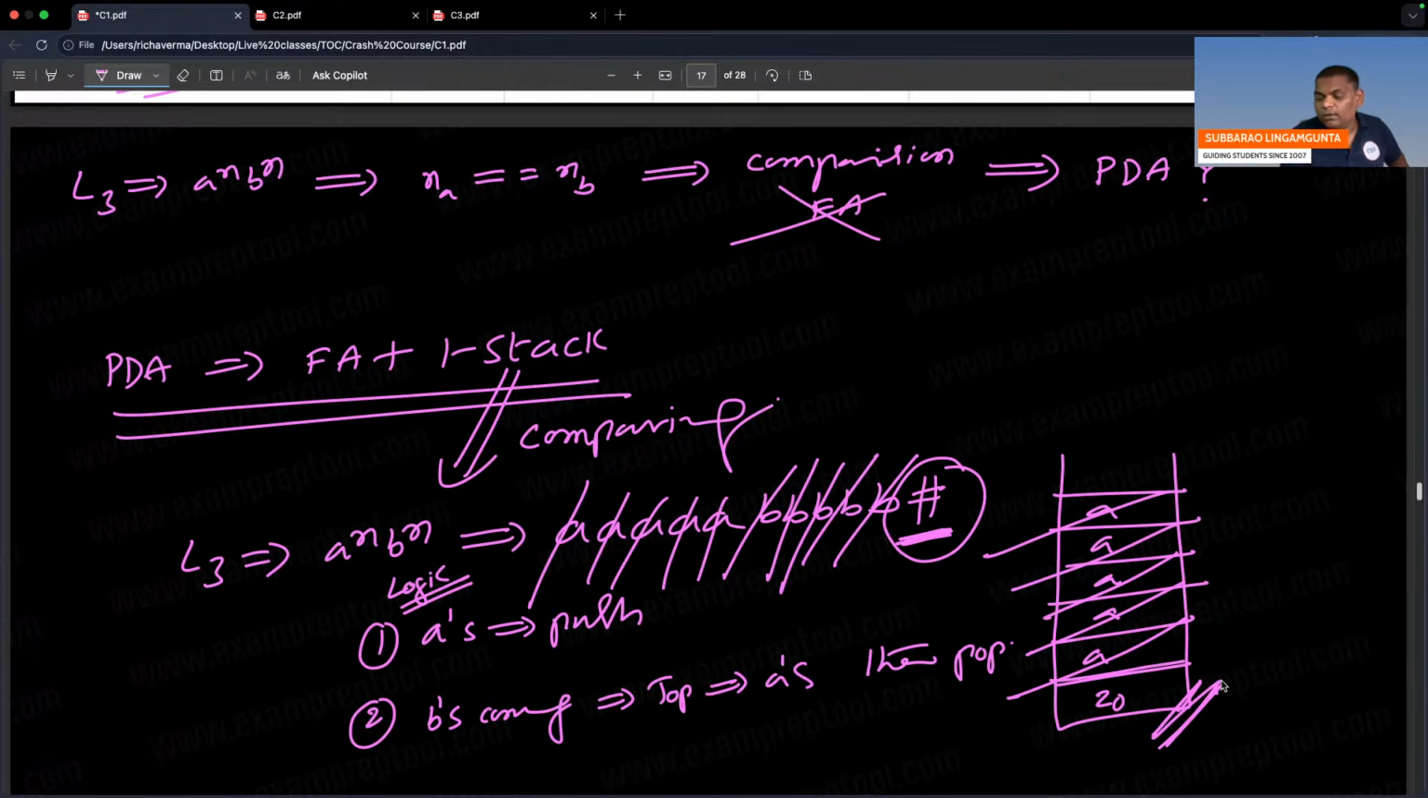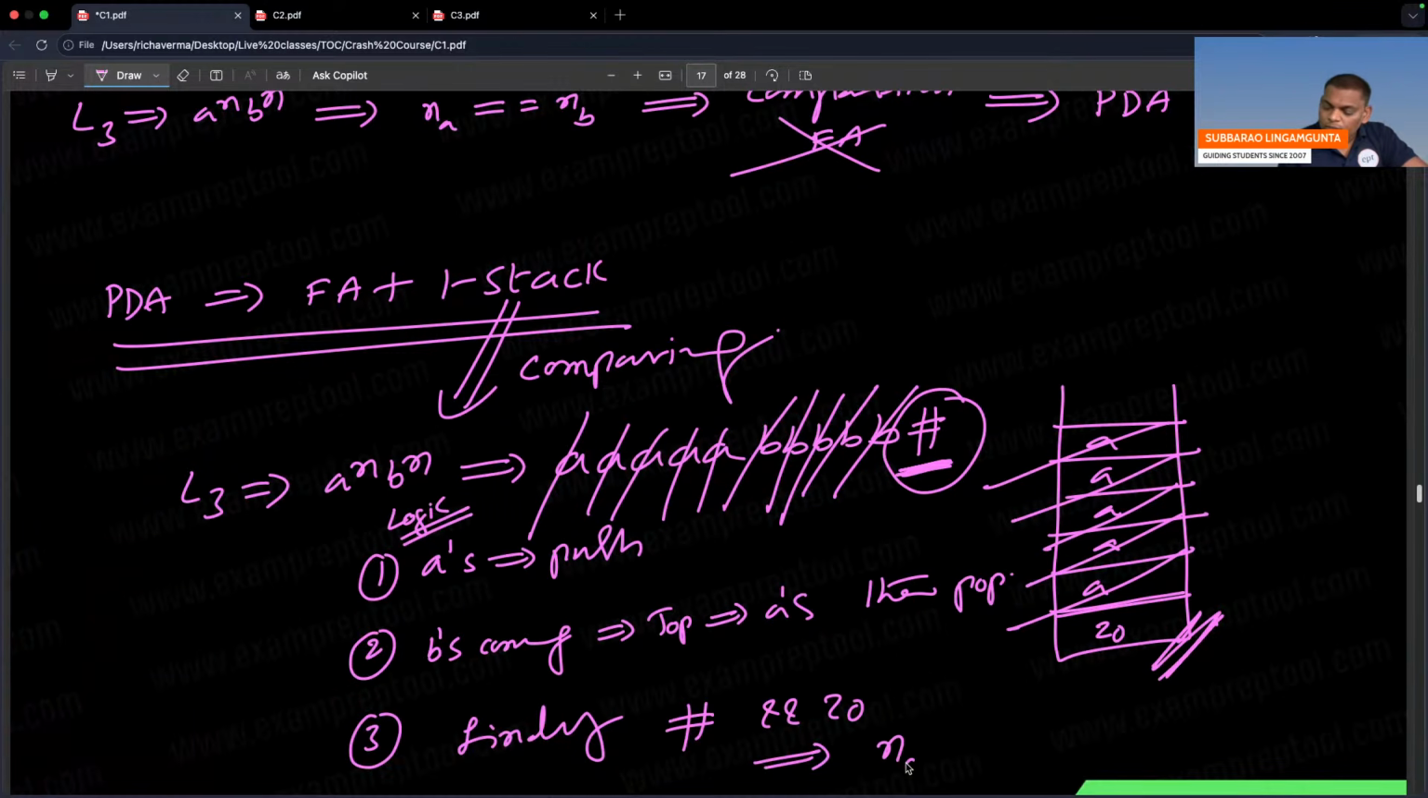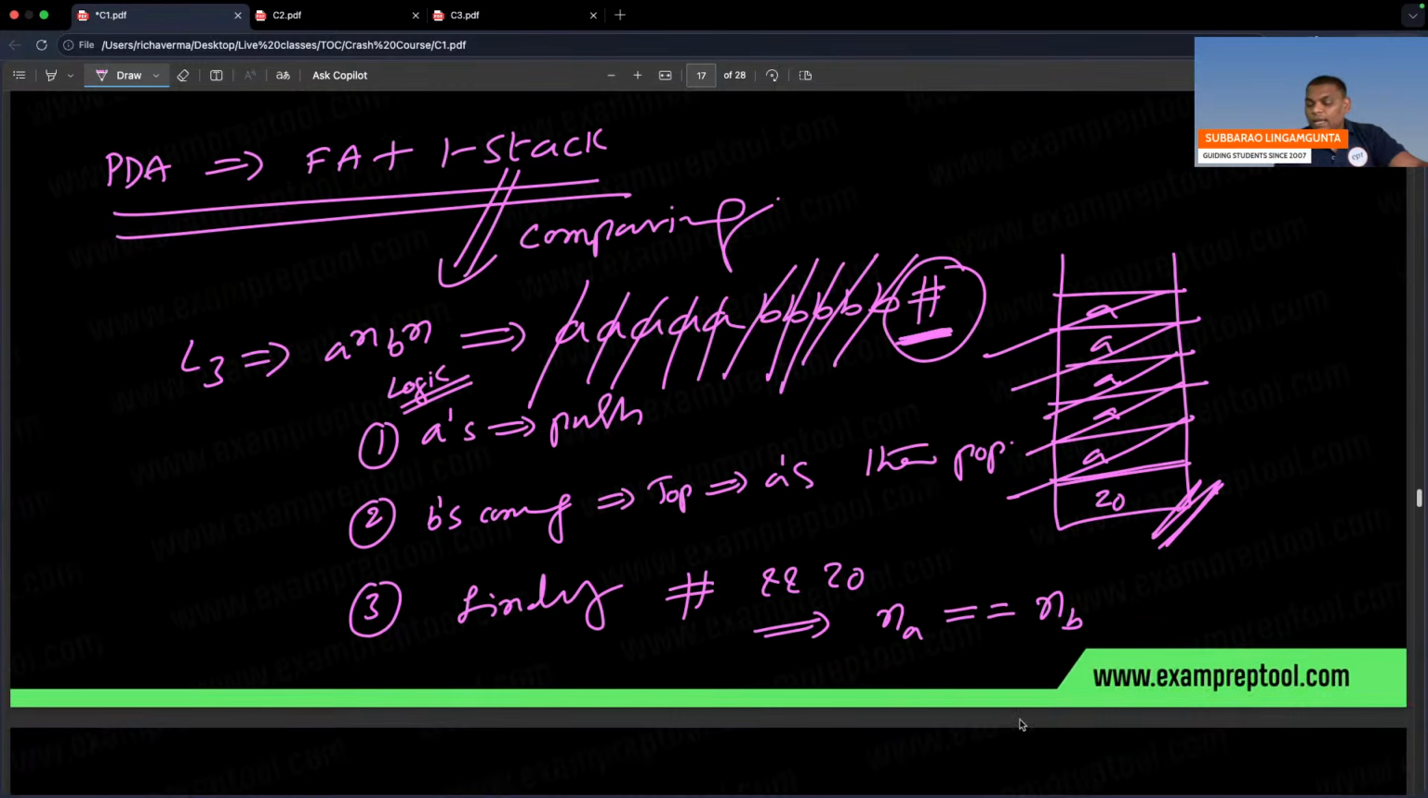End of the string means hash. Top of the stack should be Z naught. So finally, hash and Z naught are both seen. Then it means the number of A's equals the number of B's. That means successful completion, which means accepted. String is over, stack is empty. When I say string over, it means B is over and the stack is empty, so accepted.